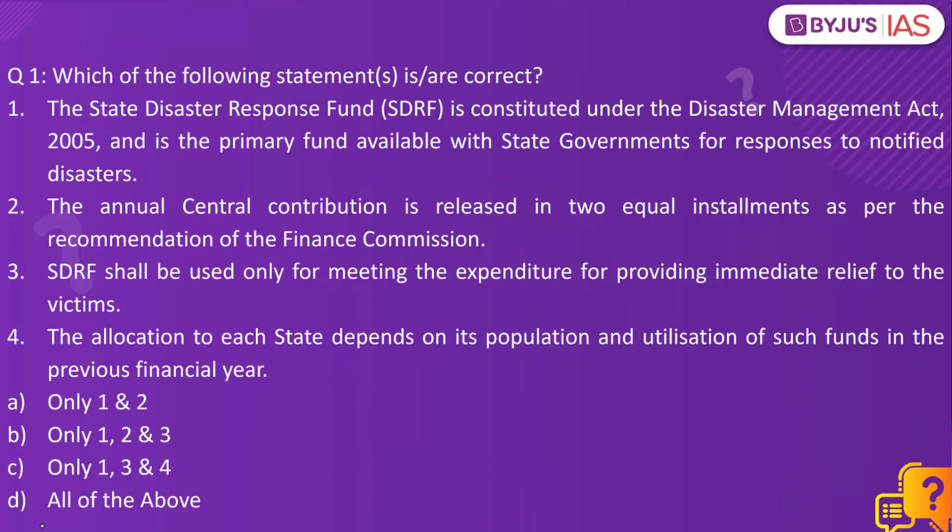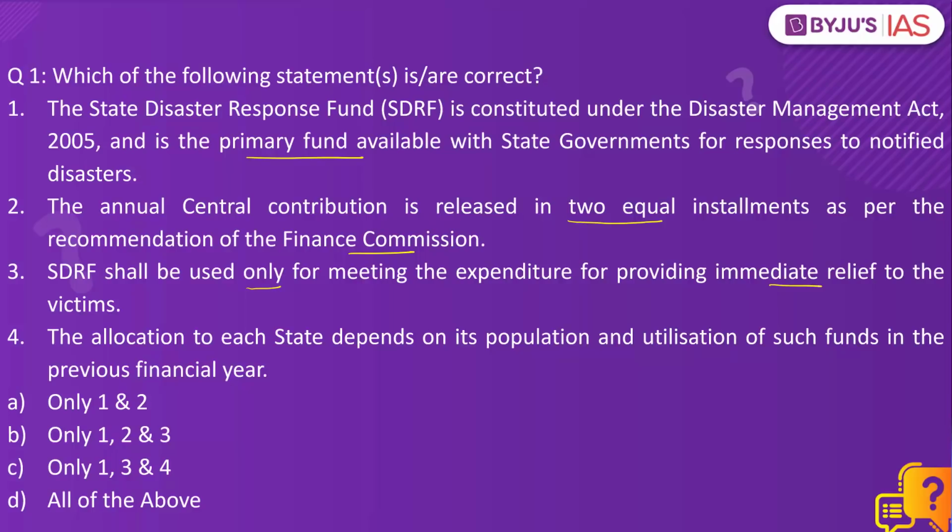Which of the following statement or statements is or are correct? Number 1, the State Disaster Response Fund is constituted under the Disaster Management Act of 2005 and is the primary fund available with state governments for responses to notified disasters. Number 2, the annual central contribution is released in 2 equal installments as per the recommendation of the Finance Commission. Number 3, SDRF shall be used only for meeting the expenditure for providing immediate relief to the victims.